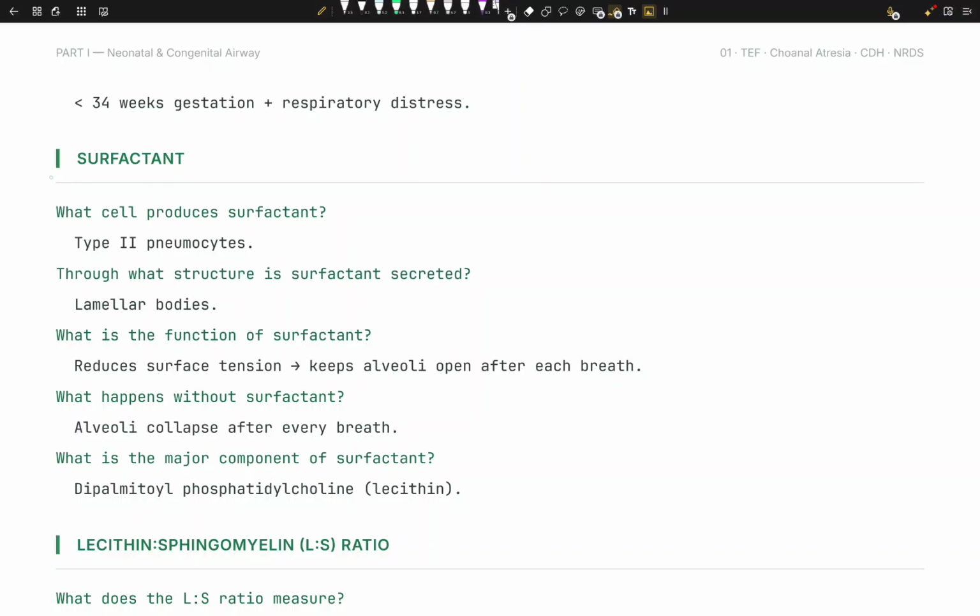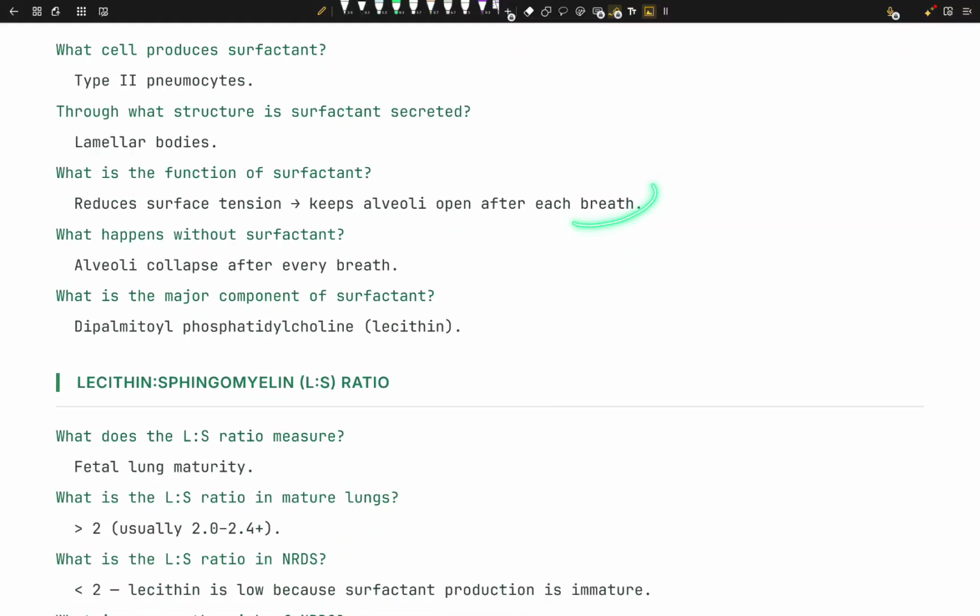The story of surfactant is that, first of all, let's try to understand where it even comes from. What cell produces surfactant? Type 2 pneumocytes. Through what structure is surfactant secreted? Lamellar bodies. Now, what is the function of surfactant? They reduce surface tension and keep the alveoli open after each breath. What happens without them?